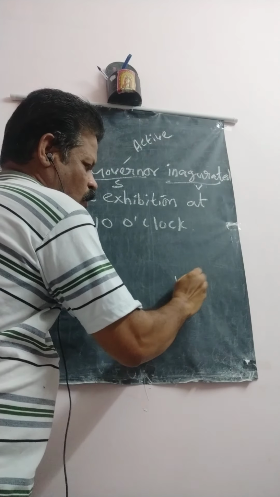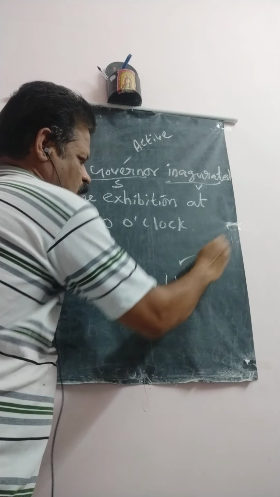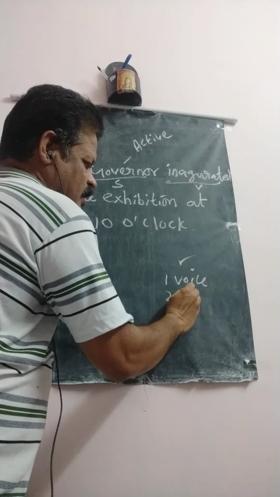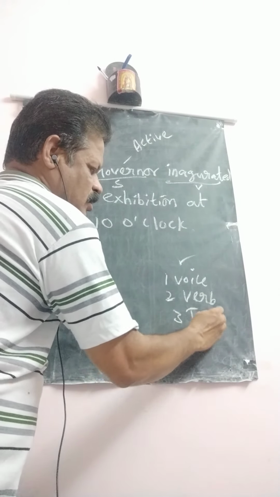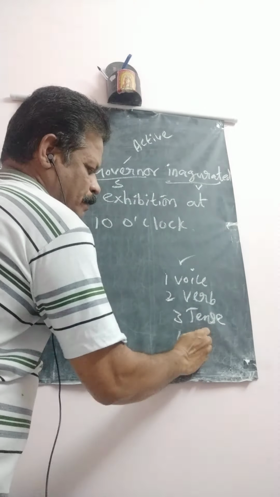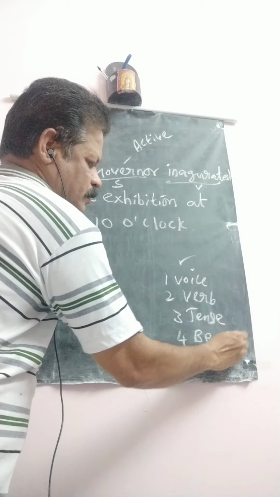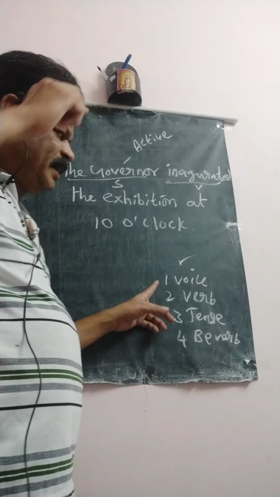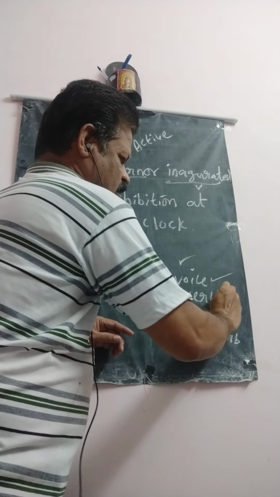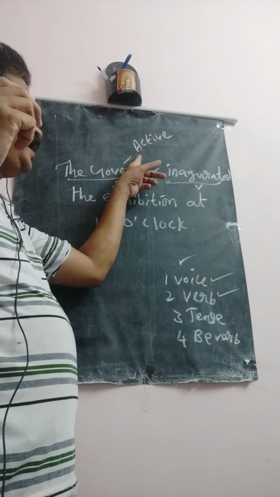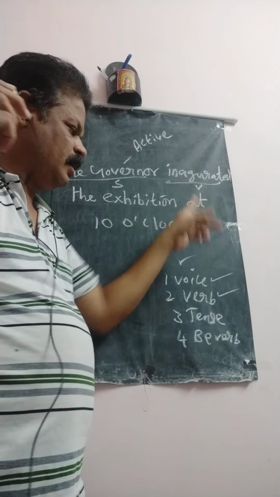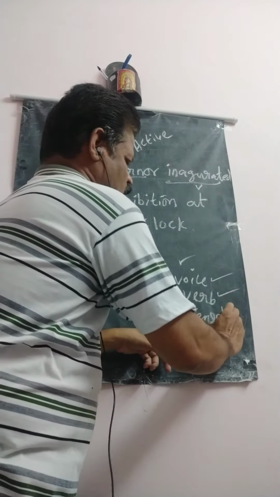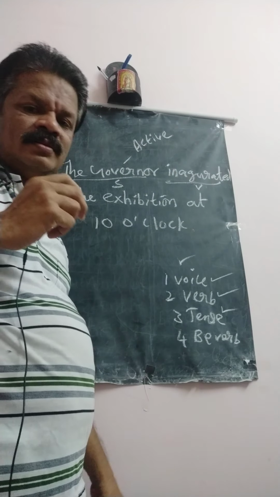Okay. Voice, then verb, then tense, then be verb. First we have selected voice and verb. Voice, active voice. Verb, inaugurated. Then tense. Which tense?